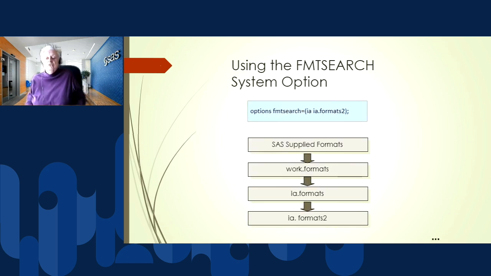This is the general order. It looks in its own formats first. Now, what this means is if I try and create a format called $, it's not ever going to find it because there's a $ format in SAS supplied formats. It'll always find that first. Then it'll look in the work library. Then it will look in whatever catalog I specify. So this is ia.formats. And down here, I've decided I want some other formats in ia.formats too. And that's the search order that we're going to get.